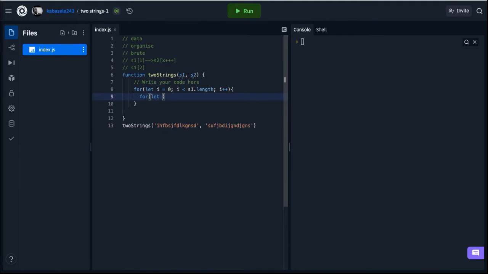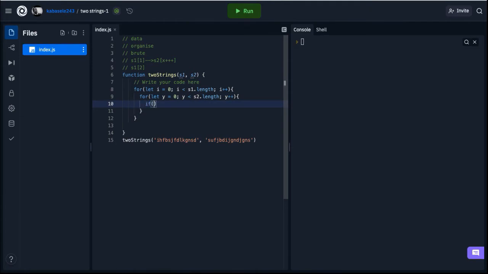For the second one, I'm going to use y, with the condition y less than the length of s2, and y plus plus. And from here, we're going to check if it does exist: if s1 at index i is equal to s2 at index y.